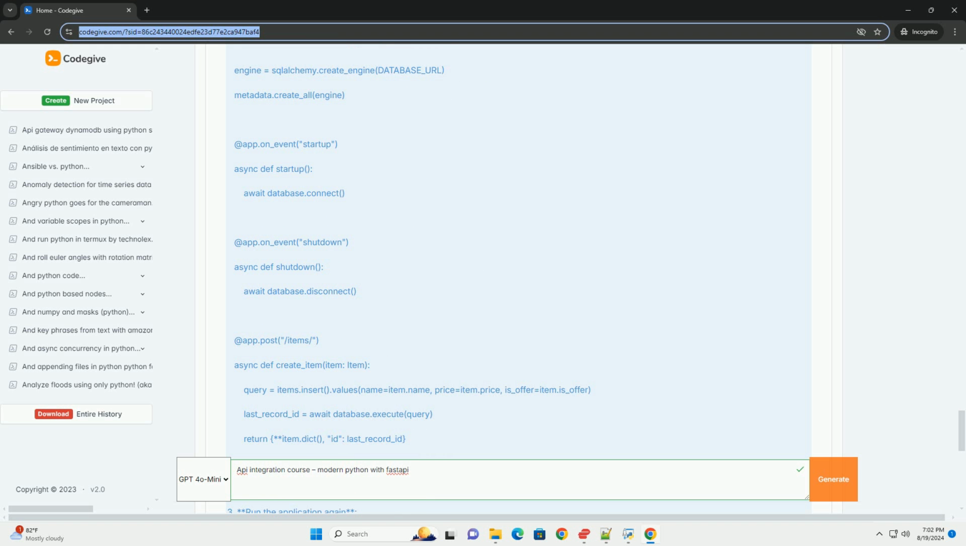Learn about asynchronous programming in Python to take full advantage of FastAPI's capabilities. Consider deploying your FastAPI application using popular cloud services like Azure or Heroku. With FastAPI, you can rapidly develop high-performance apps with ease. Happy coding!